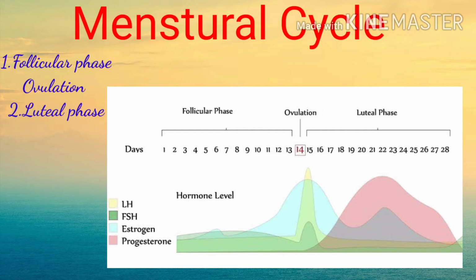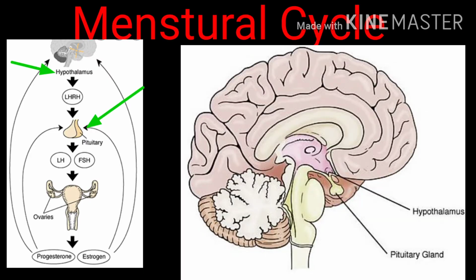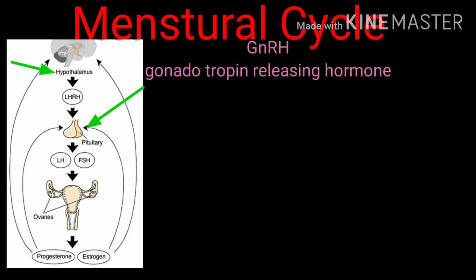Now starting with, in our brain, pituitary gland and hypothalamus is situated. Hypothalamus regulates the release of hormones by pituitary gland in the bloodstream. Hypothalamus first releases a hormone known as gonadotropin releasing hormone.